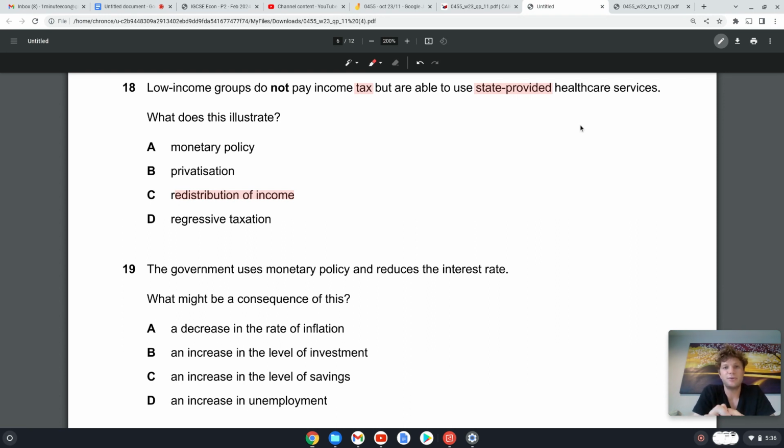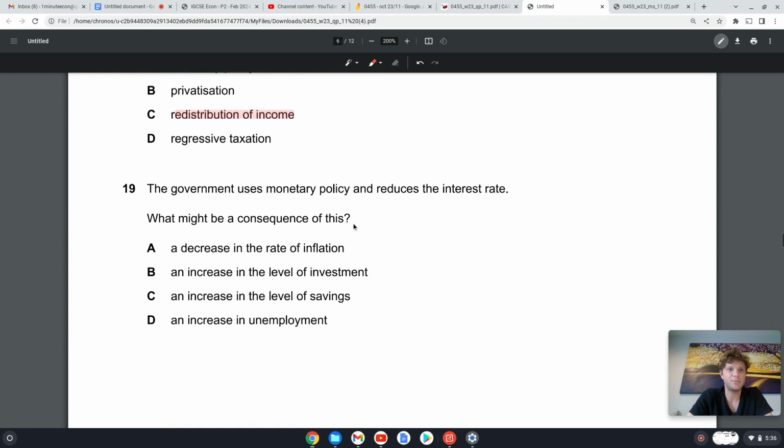We're pretty much taking from the rich and giving to the poor, and in that way we are redistributing income. It cannot be regressive taxation, because we know that the lower income groups don't pay income tax, so it can't be regressive. Remember, regressive is we tax poorer people a higher percentage of their income than richer people.